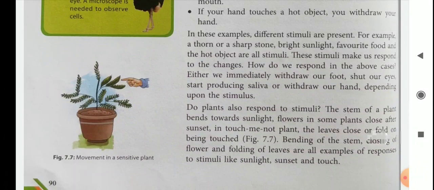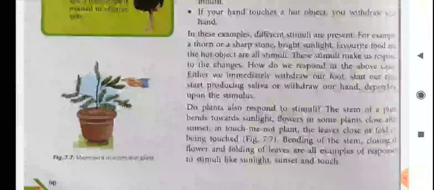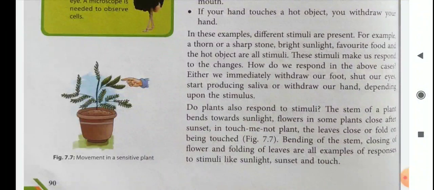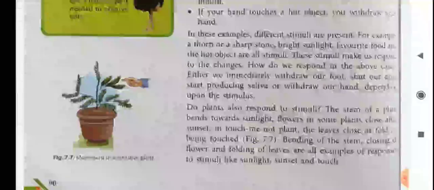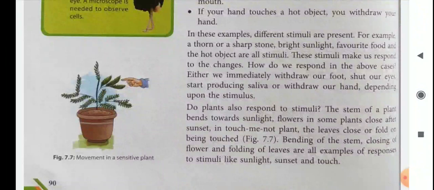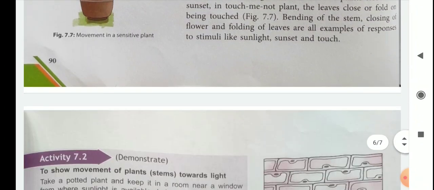Do plants also respond to stimuli? The stem of a plant bends towards sunlight. Flowers in some plants close after sunset. In the touch-me-not plant, the leaves close or fold on being touched. Bending of stem, closing of flower and folding of leaves are all examples of responses to stimuli like sunlight, sunset and touch. So, clear about response and stimuli?